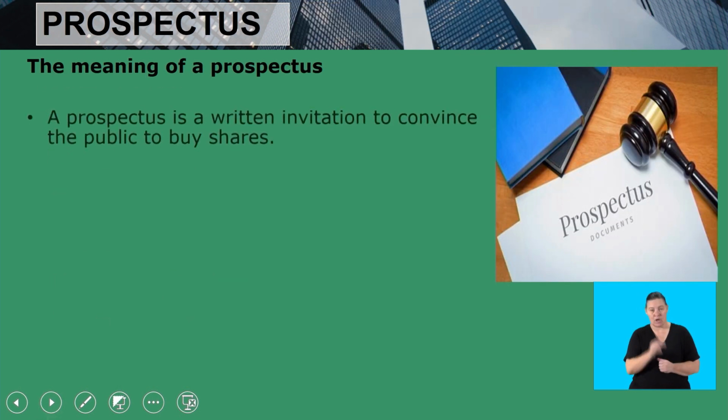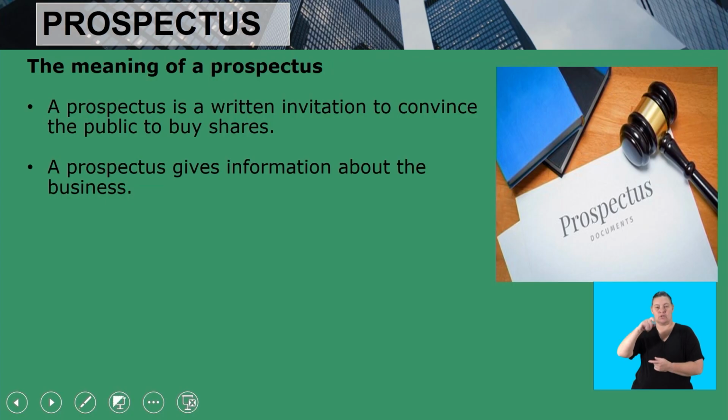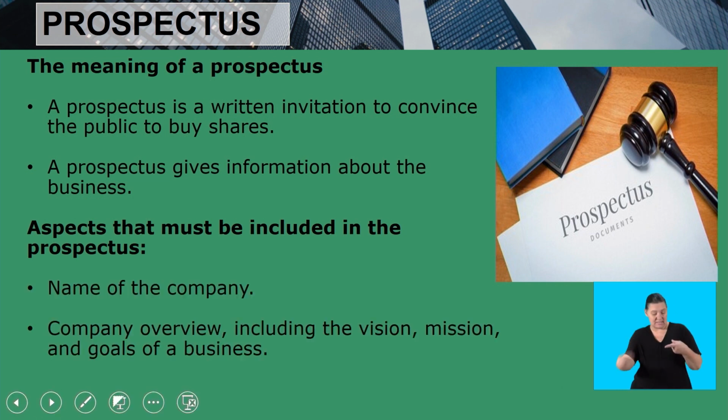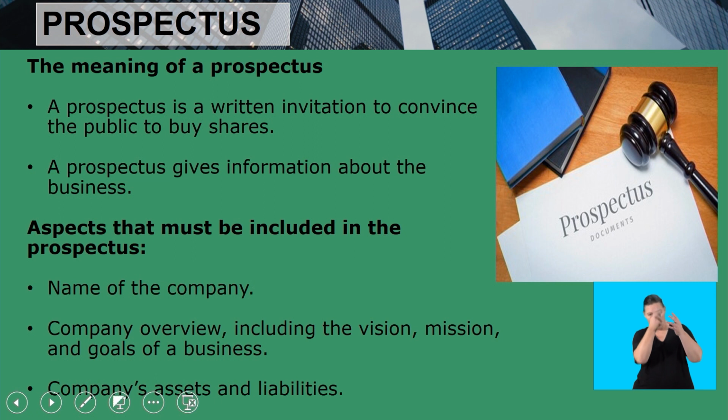Now let's look at the meaning of prospectus. A prospectus is a written invitation to convince the public to buy shares. So obviously when we try to convince the public to come and buy shares, we issue a prospectus. A prospectus gives information about the business. Aspects that must be included in the prospectus: the name of the company, company overview including the vision, mission, and goals of the business. Company assets and liabilities also have to be included in the prospectus.